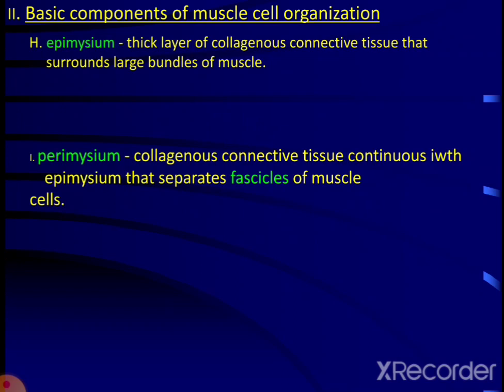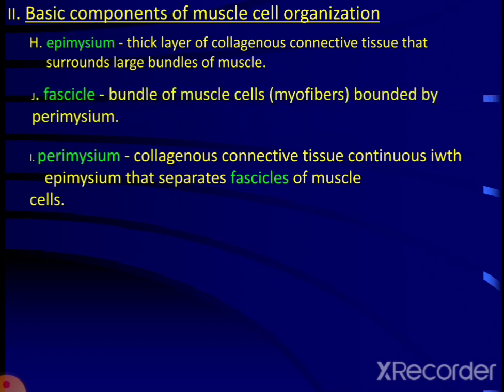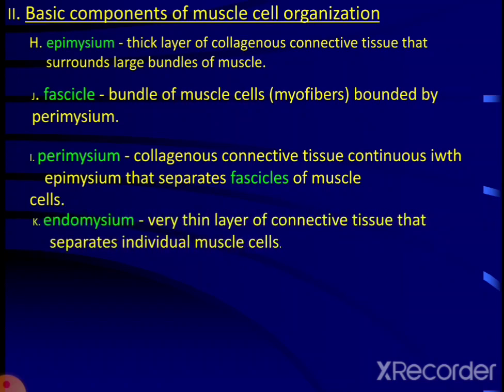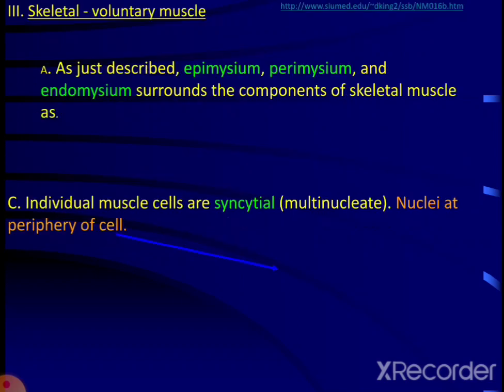Then we have epimysium. It is a thick layer of collagenous connective tissue that surrounds large bundles of the muscle. Perimysium, it is the collagenous connective tissue which is continuous with the epimysium that separates the fascicles of muscle. Fascicles means bundles of muscle cells. Endomysium, it is a very thin layer of connective tissue that separates the individual muscle cells. The epimysium, perimysium and endomysium surround the components of the skeletal muscle, as individual muscle cells are syncytial, that is multinucleate, and the nucleus is lying at the periphery of the cell.